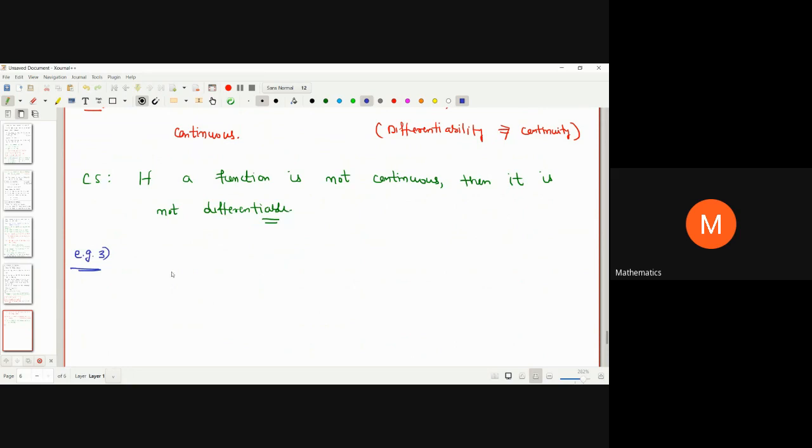So if we are given a function f from X to Y, here we are assuming that X and Y both are non-empty sets.